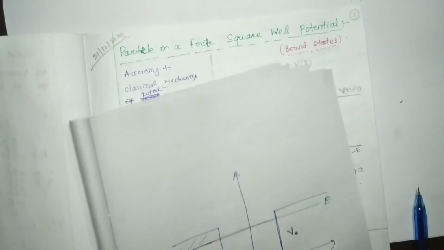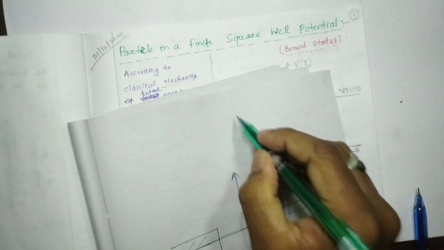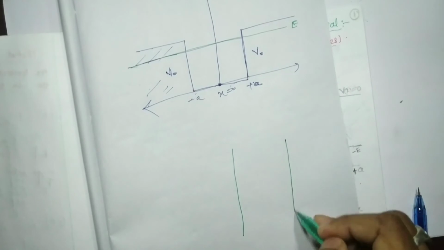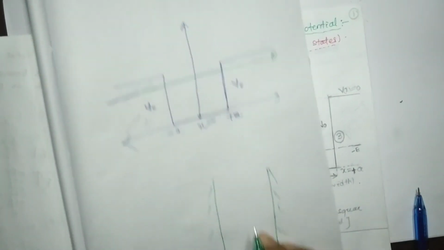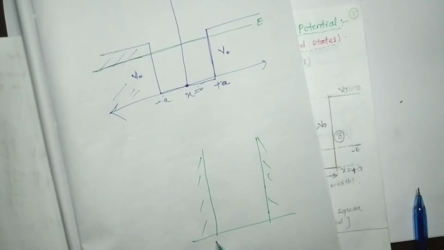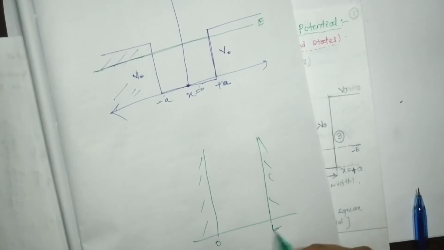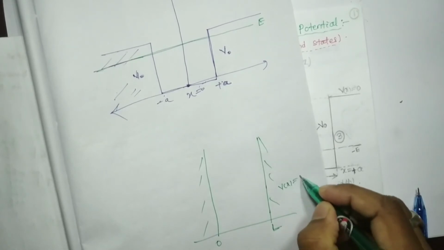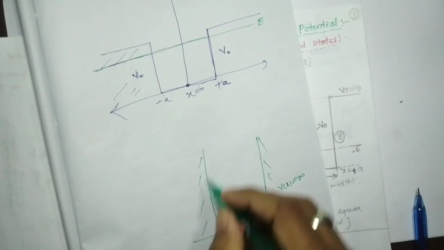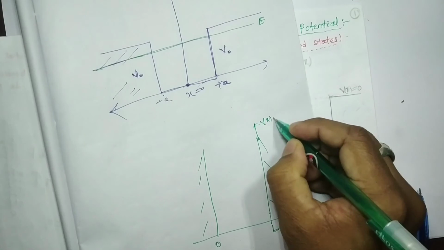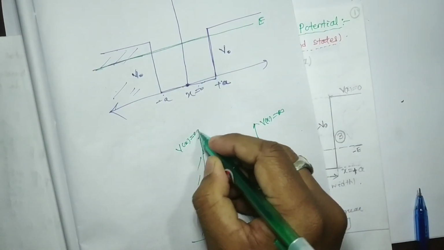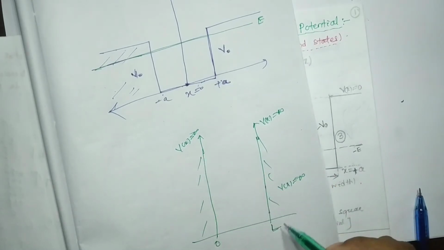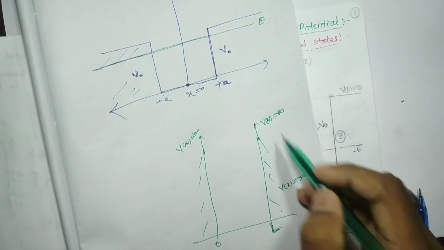You can also recall that we already did this type of problem when we considered the infinite potential well, from 0 to L. At x equal to 0 and at x equal to L, V(x) is infinite, already we discussed.